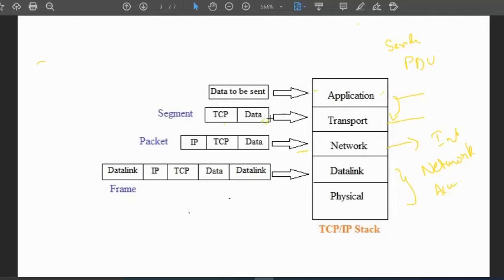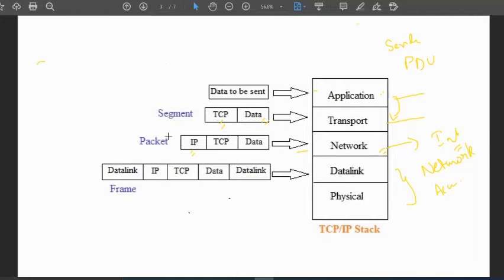Here in TCP we have the port number and the set of rules that need to be followed for this communication. Then in the network, or internet layer, we have the IP address, and we focus on this.